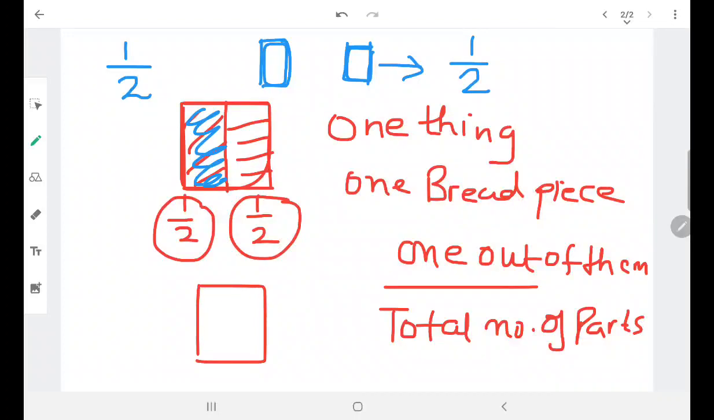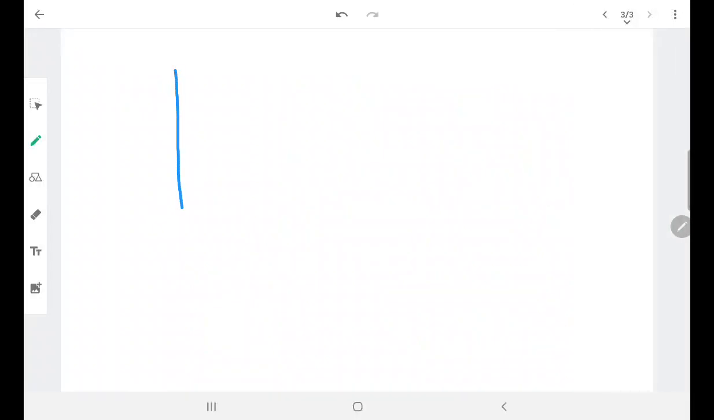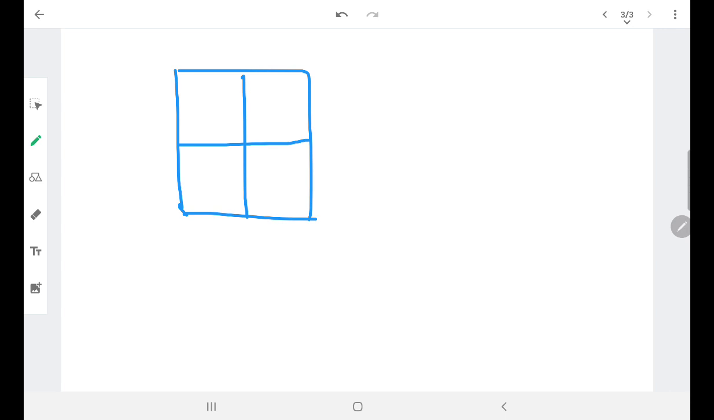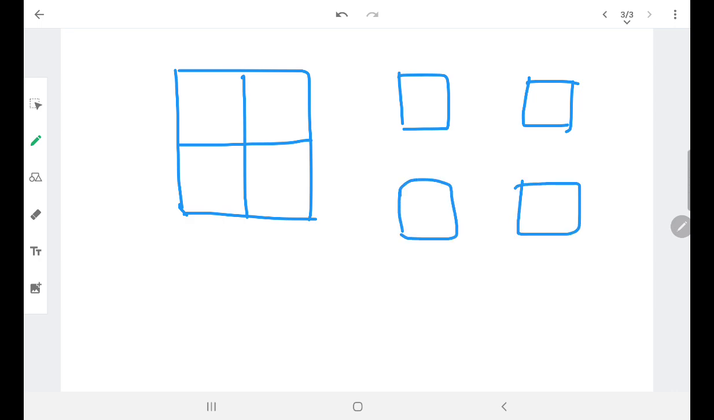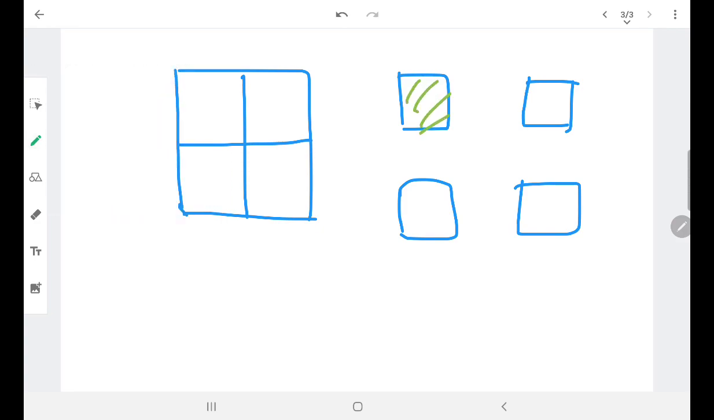Let's take one more example in the same way. I am considering the same bread. Now instead of dividing it into just two parts, I am dividing it into four parts. Now I break those four parts separately. Now how many parts are there in total? Four. Now suppose I am talking about just this part. So this is one part out of how many parts? 1, 2, 3, 4. So out of four parts.